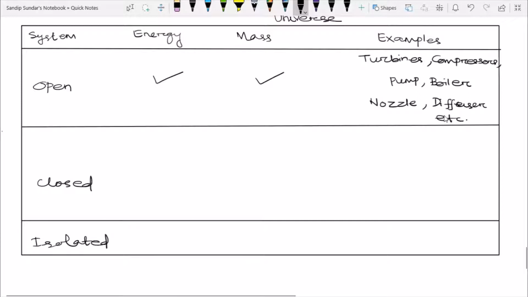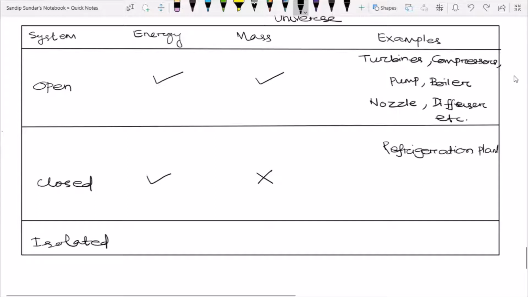Next, coming to the closed system, there is energy interaction but there is no mass interaction. The best example for the closed system is refrigeration plant. What exactly happens in refrigeration plant is, there is a refrigerant, or you can say it's a coolant, which transfers through the pipes and tubes. So it gives refrigeration effect. After that the mass does not change, but the cooling effect is there. So we tell that energy interaction is present but mass interaction is absent. So this is the best example of closed system.